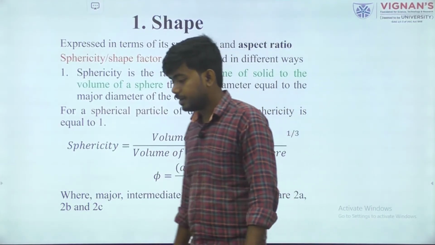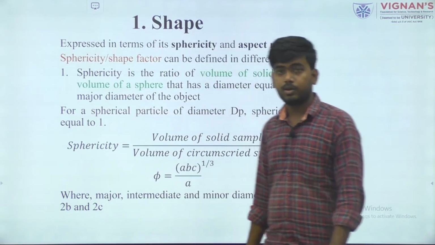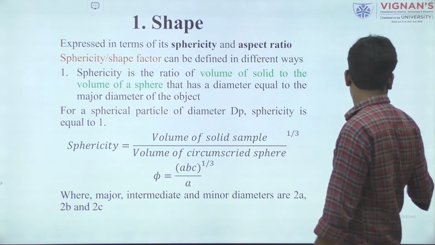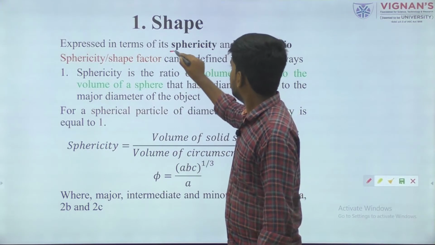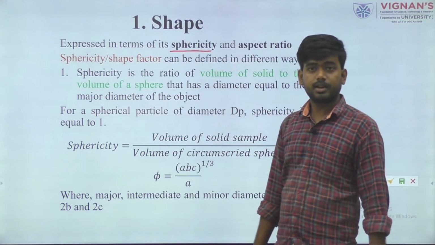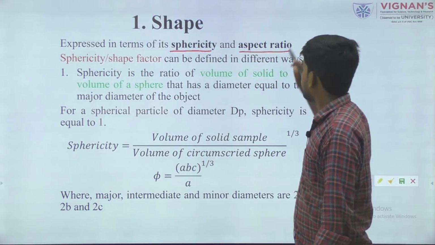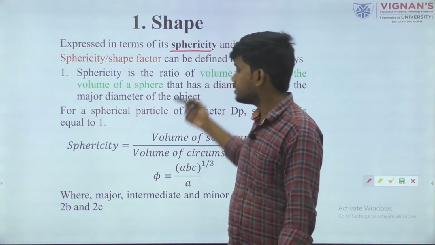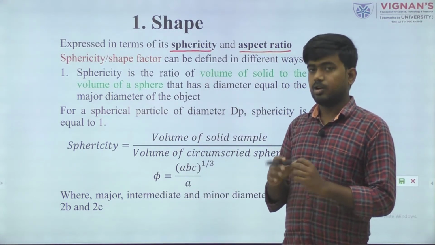Coming to the next parameter, we are going to define the shape parameter. When we are talking about shape, it can be defined in two ways, the ones written here. First, we can define the shape parameter in terms of sphericity, and second is the aspect ratio. Before moving to sphericity in detail, sphericity means we are comparing